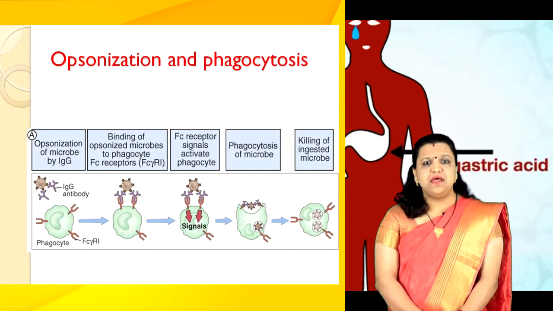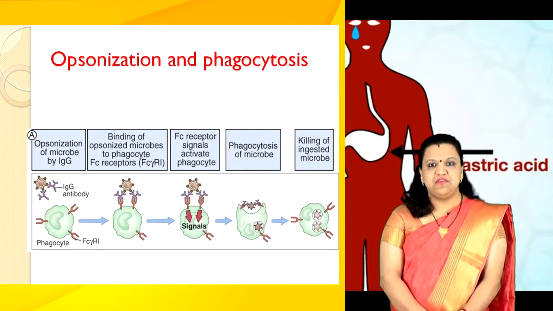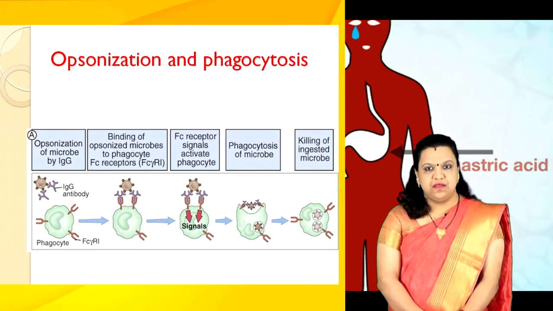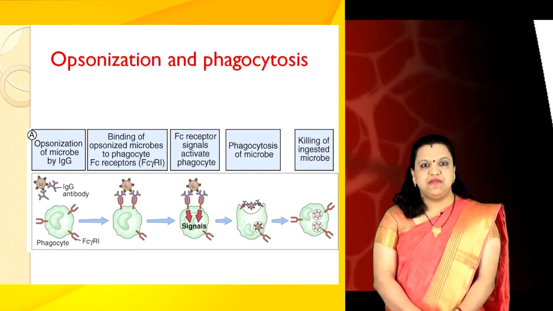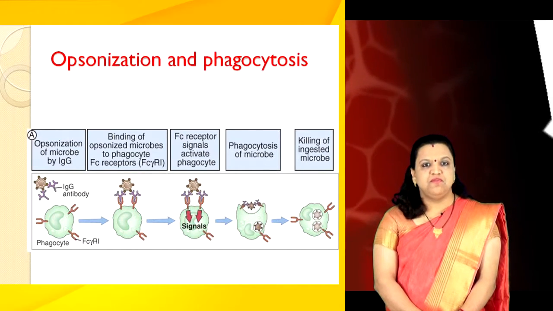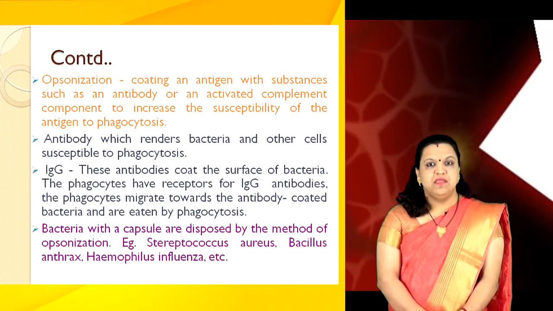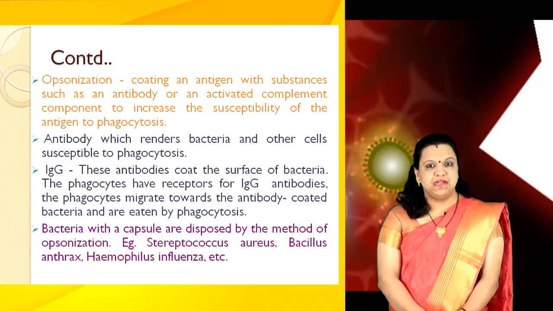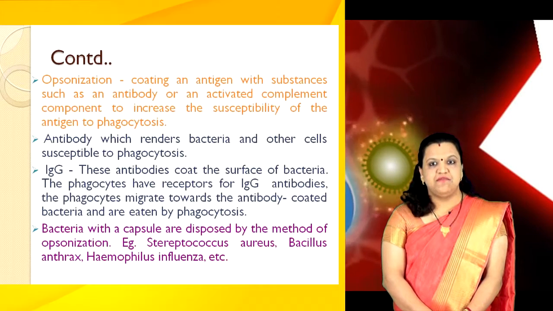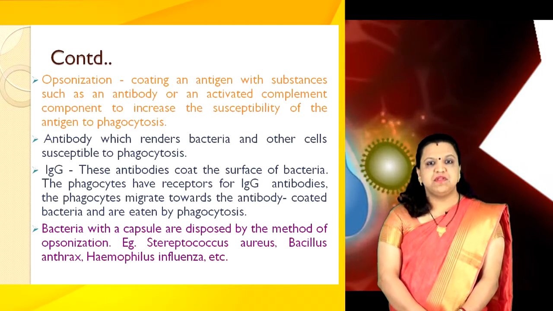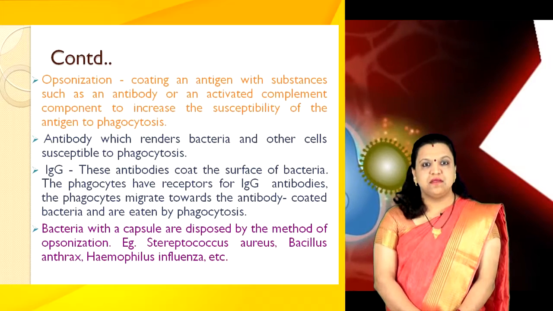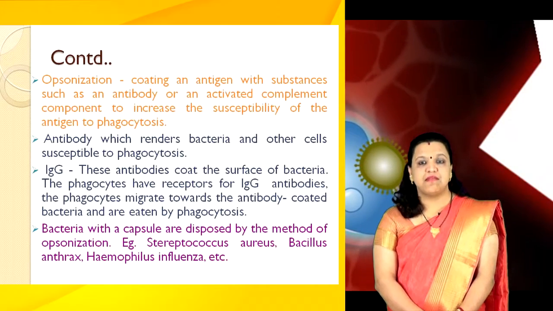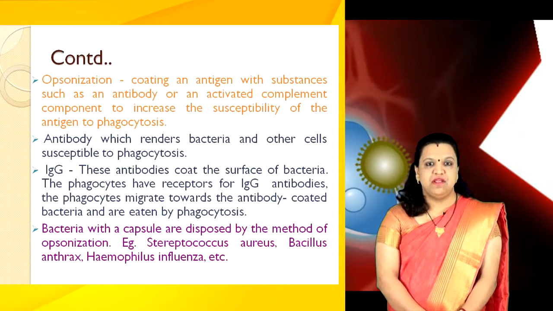When the bacteria enter the human body, IgG antibodies are produced. These antibodies coat the surface of bacteria. The phagocytes have the receptors for IgG antibodies. The phagocytes migrate towards the antibody-coated bacteria and eat them by phagocytosis. Bacteria with a capsule are disposed of by the method of opsonization. Example: Staphylococcus aureus, Bacillus anthracis and Haemophilus influenzae.